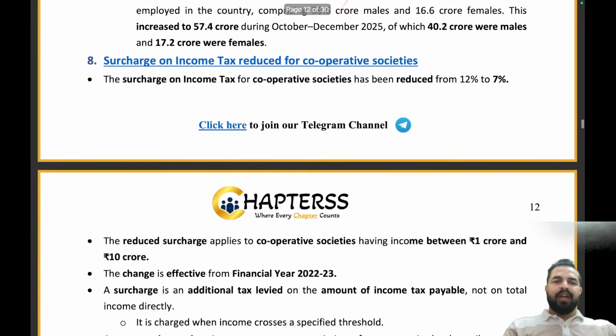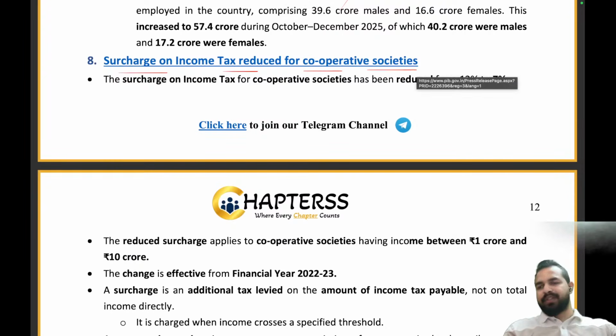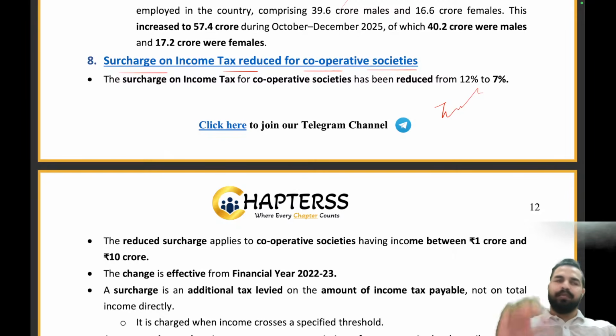Now moving ahead to the next article, the surcharge on income tax reduced for cooperative societies. My dear friends, you all know that we are required to pay taxes on our incomes, right? Now, when our income passes a particular threshold, let's take an example. Government says that, see, Mr. Devanshu, if you have an income of 2,000 rupees, you have to pay this much tax, right?